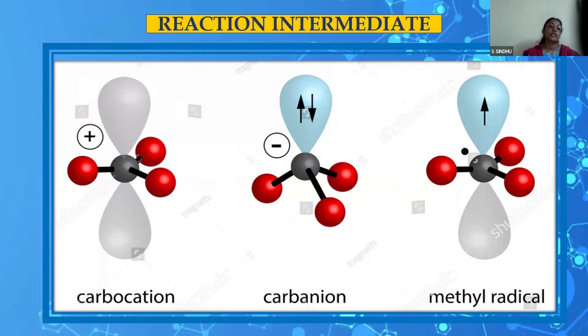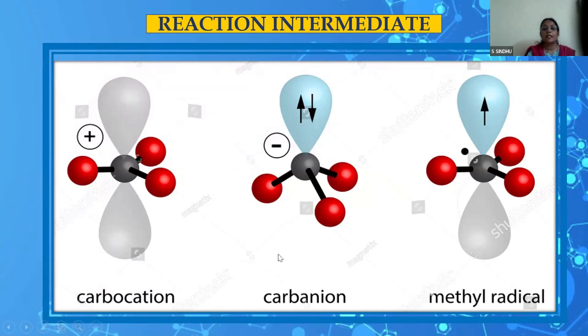Only based on that, the child can go ahead. Otherwise, the child cannot memorize mechanisms. If he understands this concept, he'll be able to easily understand the mechanisms. So, stability of carbocation and carbon free radicals: tertiary being the most stable, followed by secondary, primary, and methyl.